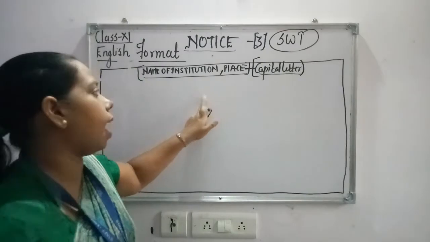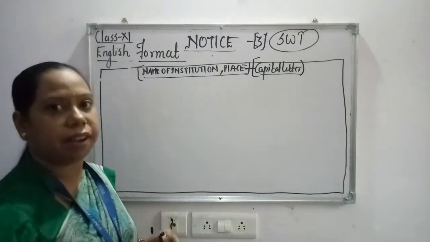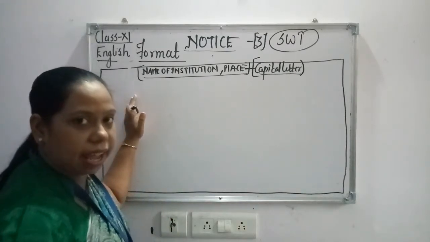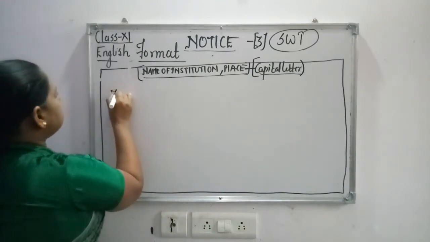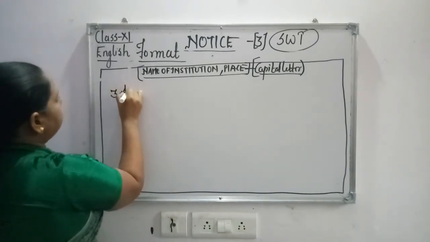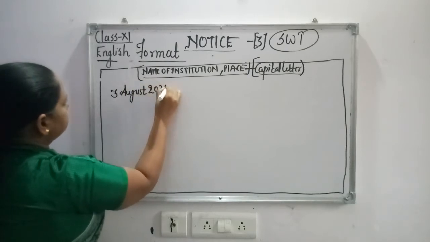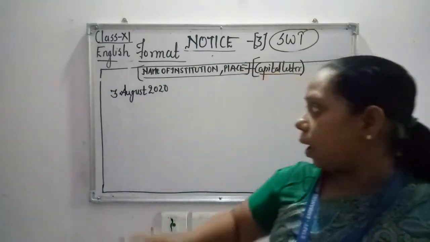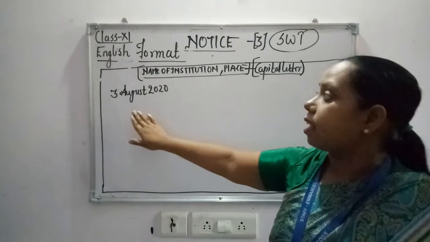Then leave one line and write the date, and that too in expanded form, shifting it towards the left hand side. For example, if the day is 3rd August, you can write it like this: 3rd August 2020, shifting it towards the left hand side.